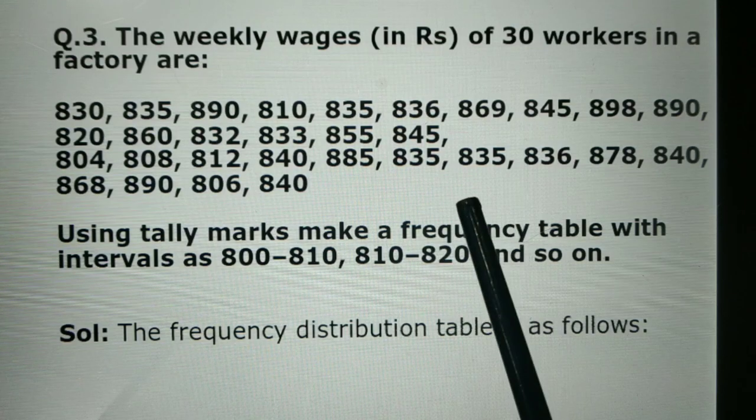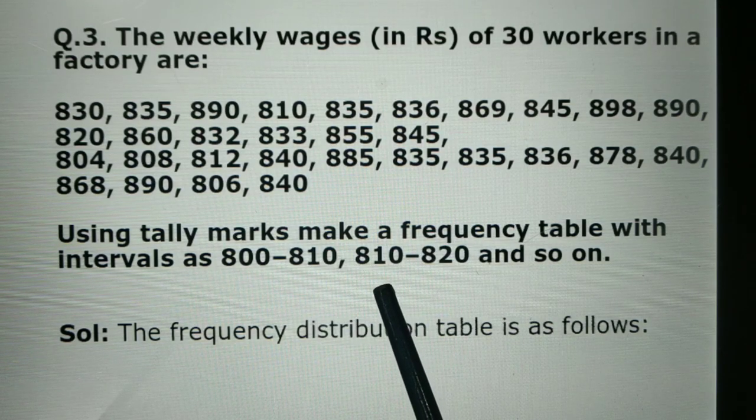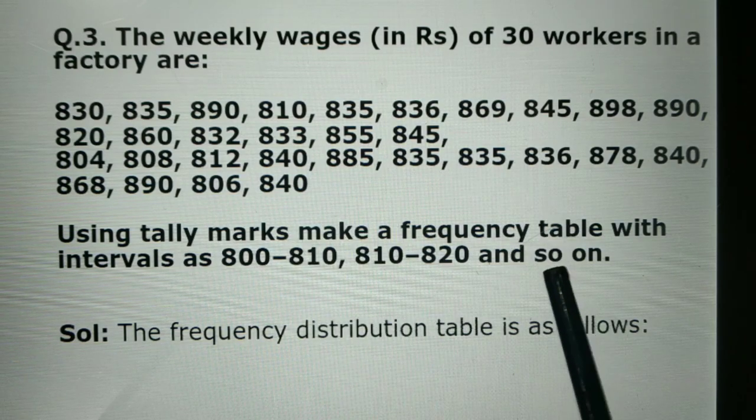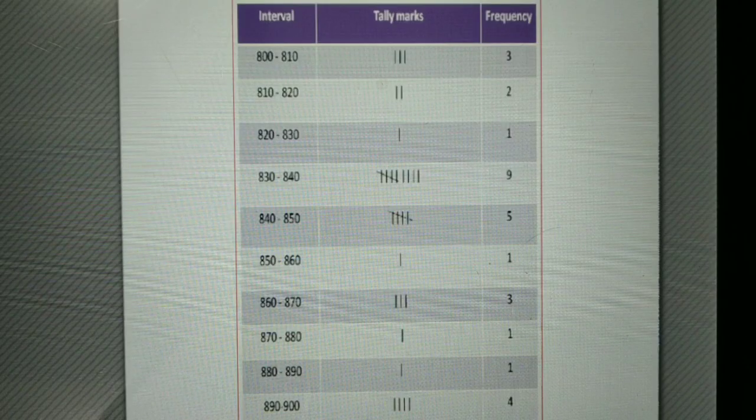You must be clear about this: 810 counts when it acts as the lower limit, so it goes in the 810 to 820 interval. Let us see how we can frame the frequency table using tally marks.